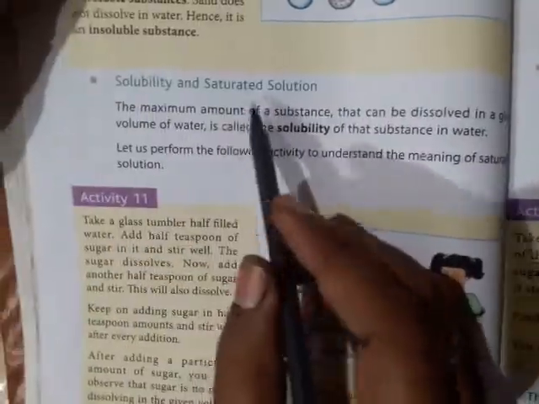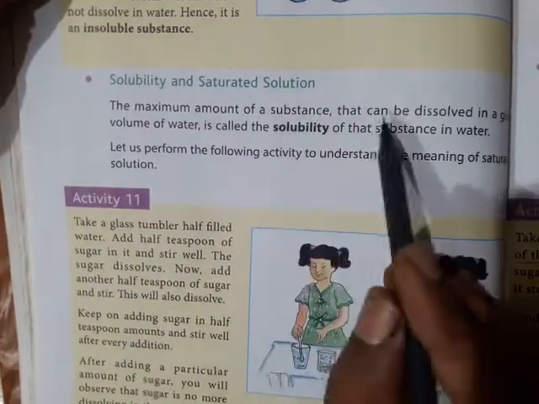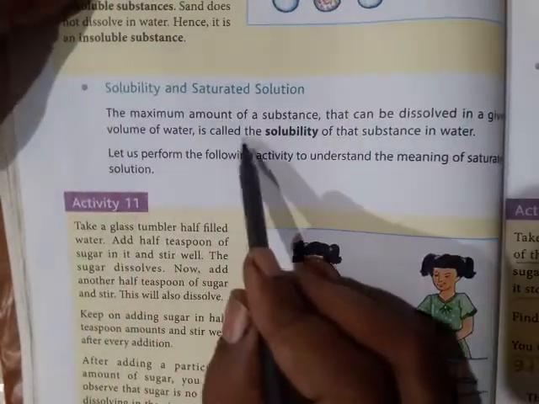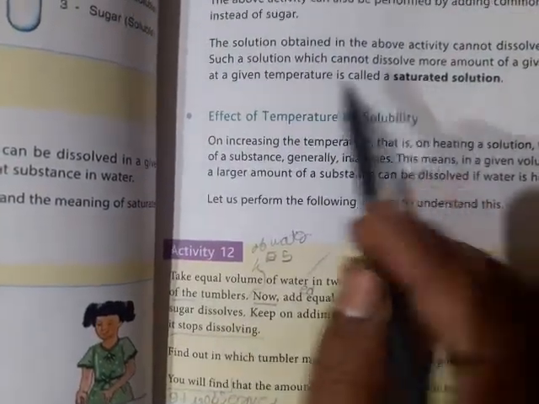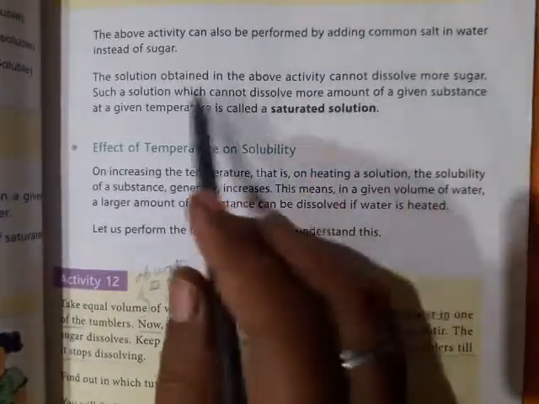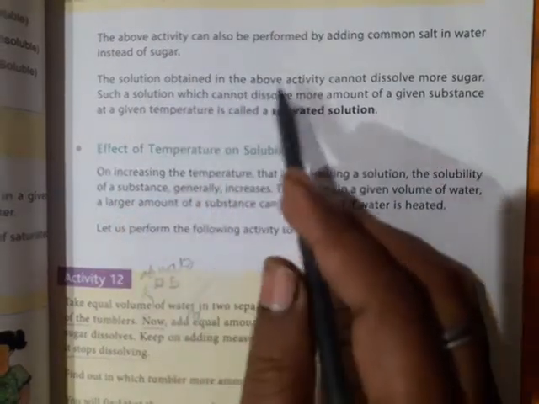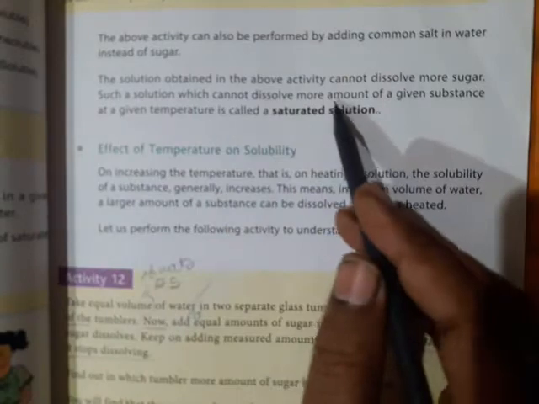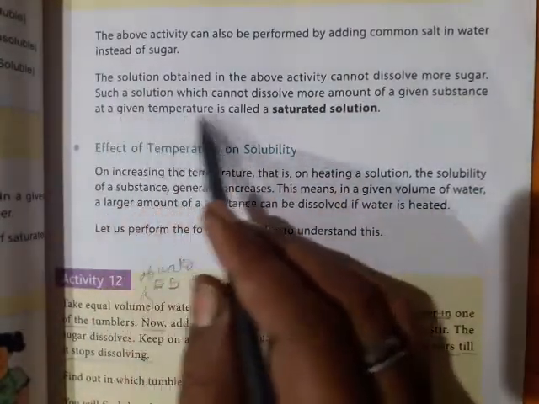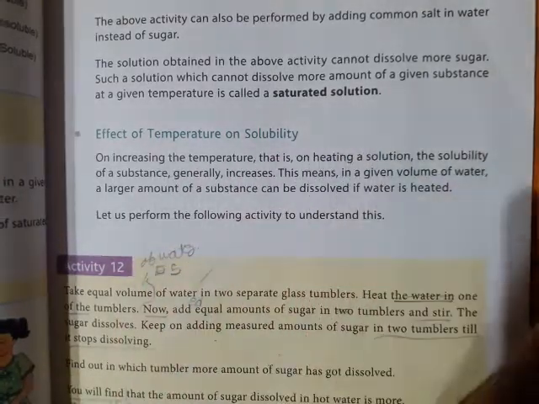Now solubility and saturated solution. Solubility: the maximum amount of substance that can be dissolved in a given volume of water is called the solubility of that substance. Saturated solution: the solution obtained in the above activity cannot dissolve more sugar. It means water cannot dissolve more sugar. Such a solution which cannot dissolve more of a given substance at a given temperature is called a saturated solution. Effect of temperature on solubility.